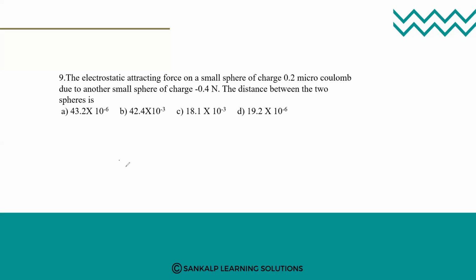If you make it 1.8 into 10 raised to minus 3, it becomes 1.8 divided by 1000.